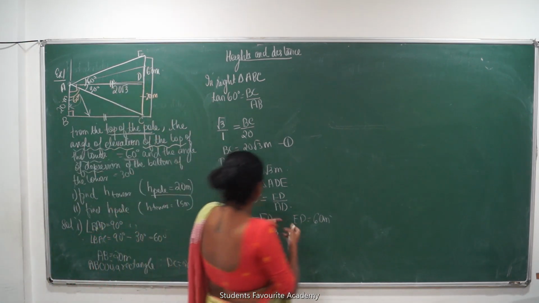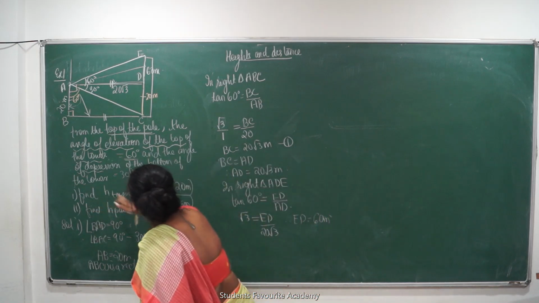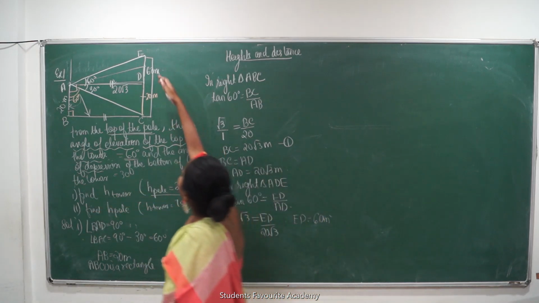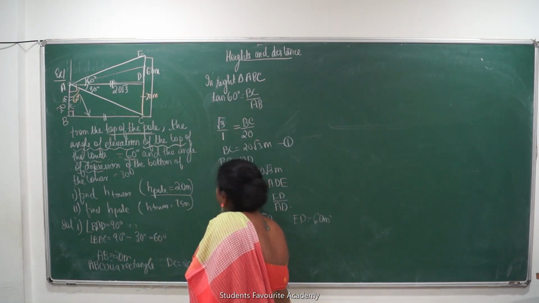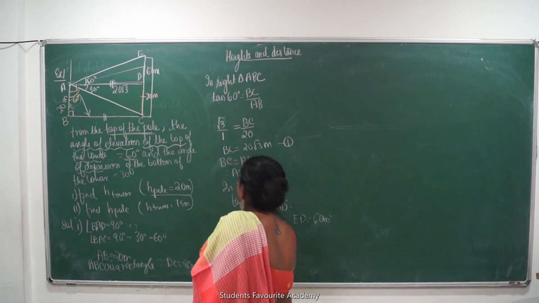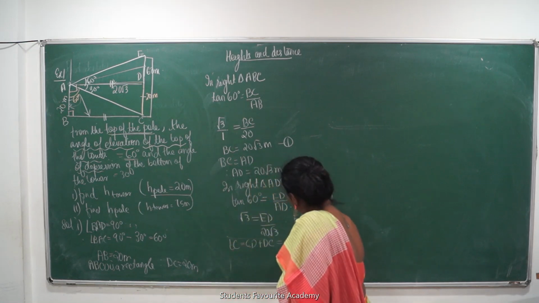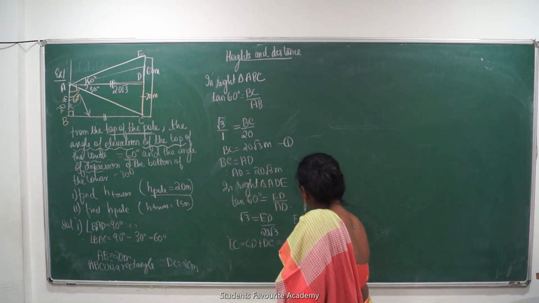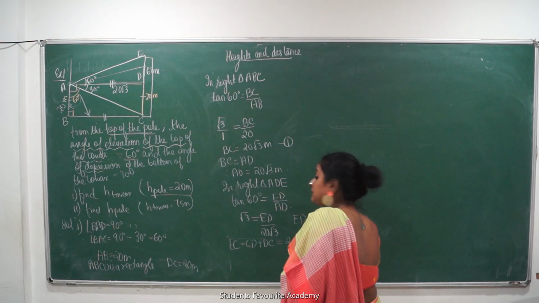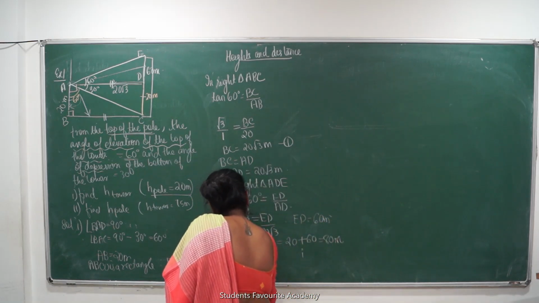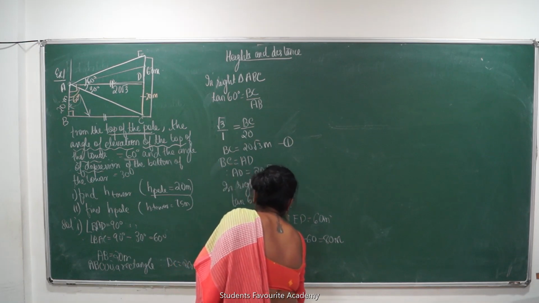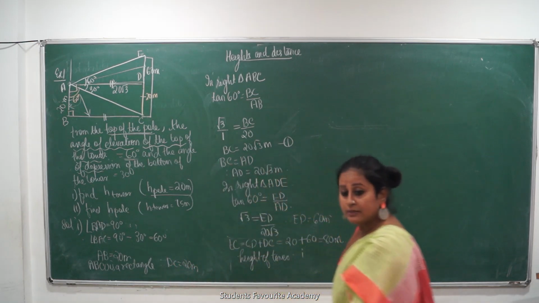Now what did I have to find? The height of the tower. मिल गया ना, टावर का EC is the height of the tower. So can I say EC is equal to ED plus DC, that is equal to 20 plus 60, that is equal to 80 meters. This is my height of tower. Did you get this? समझ में आया सबको?